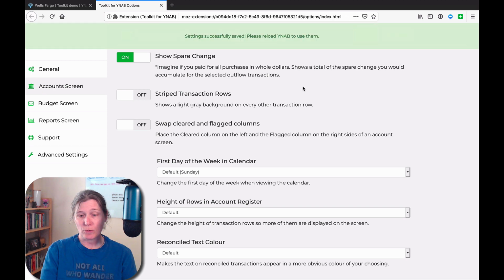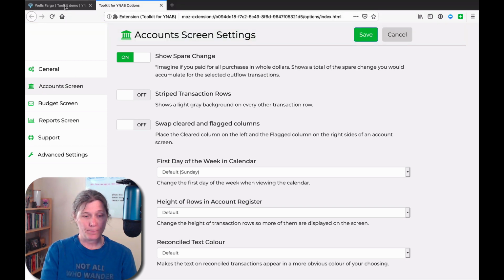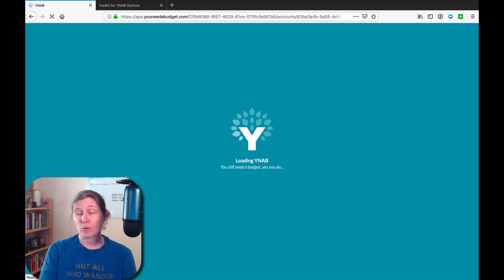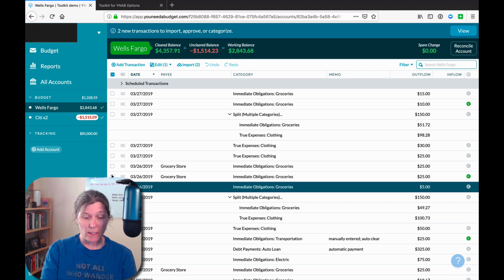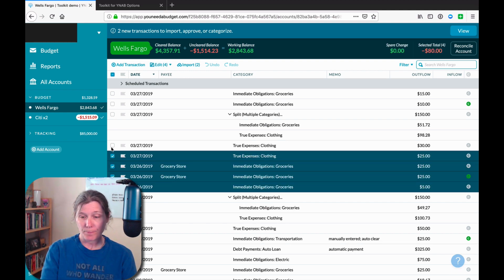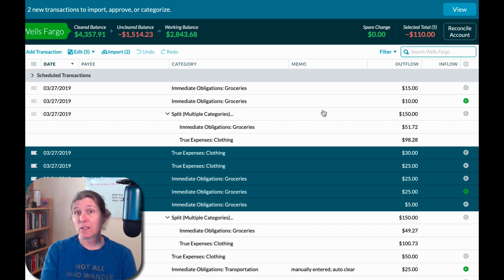And what does it have to do with spare change? Well, I didn't design Toolkit. I had nothing to do with choosing what features might be needed or why they would be needed. Why would you build that? I don't know why you would build that, but I want to show you the way it works. So now I have selected the same 5 transactions. It tells me that I've selected 5 for a total of $110, but now I didn't choose very good transactions, did I? All right, so let me choose some different transactions here.